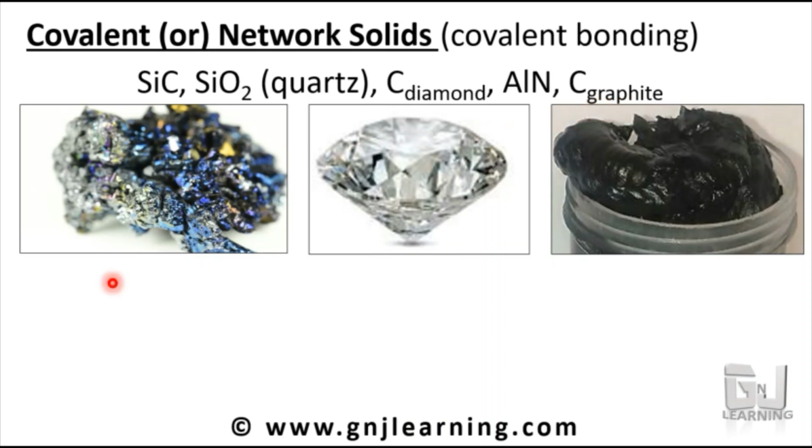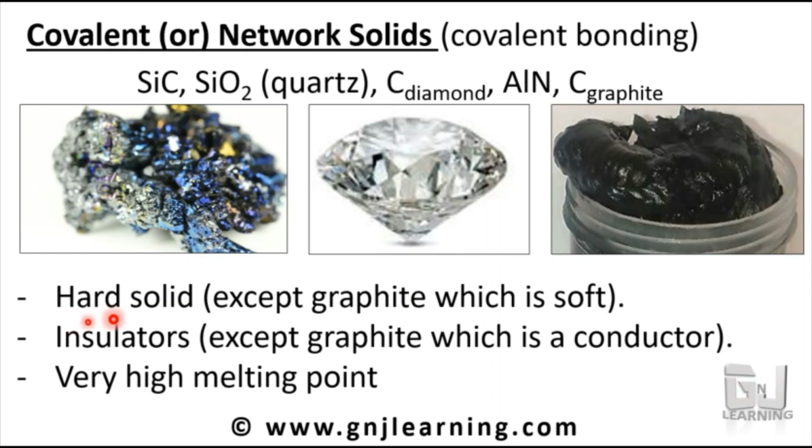So what are the properties of these solids? They are hard solids, all of these except for graphite. Graphite is soft. So all the covalent and network solids that we come across are hard solids except for graphite. We will study the details of this exception. Again, they are all insulators except graphite. Graphite is a good conductor, though it is a network or covalent solid. Unlike other covalent or network solids, graphite is an exception.